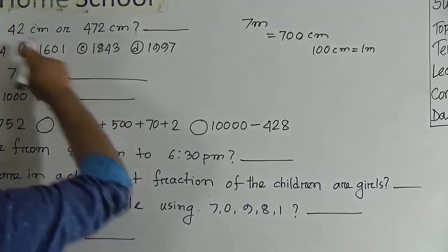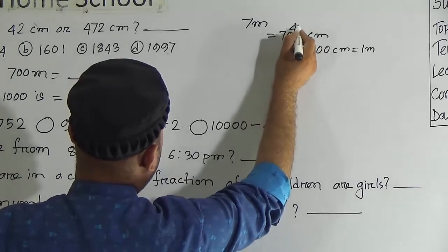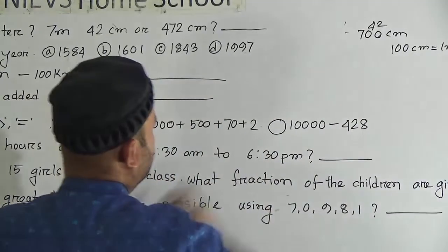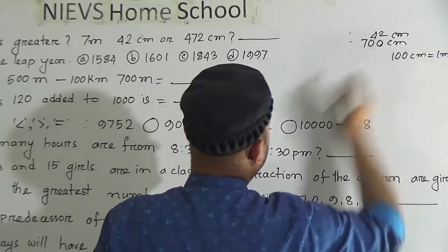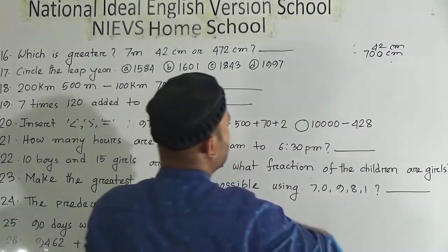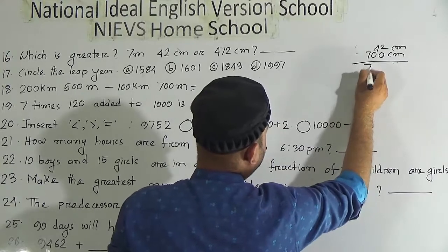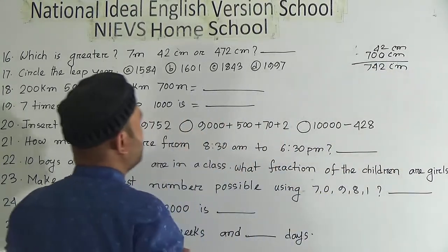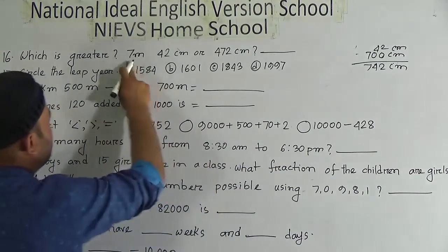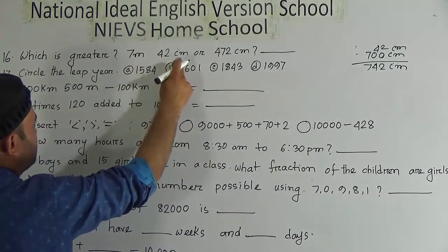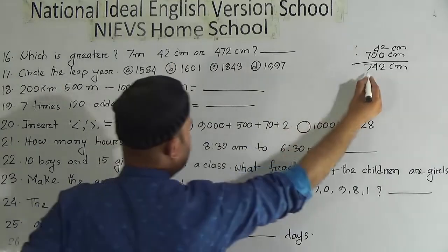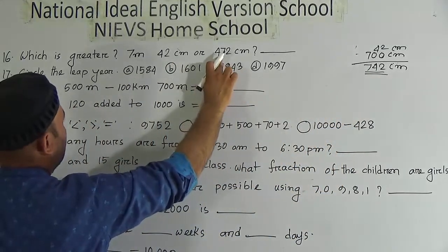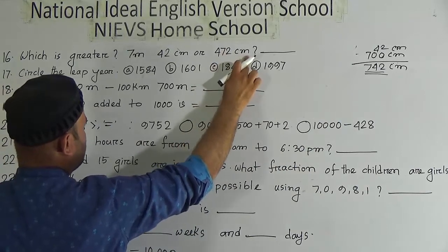And here is also 42 centimeter. After adding these 2 centimeter units, we can write here 742 centimeter in total. So 7 meter 42 centimeter is equal to 742 centimeter, and here is 472 centimeter.